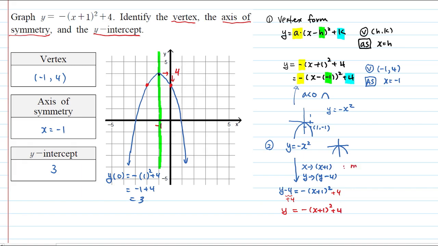This is a move left by 1. This is a move up by 4. Remember, you always think of the opposite. It's a plus 1. You have a strong urge to say, yeah, adding 1, but no, it's subtracting 1. So it's a move left. Well, to give you an idea, to get 0, your x needs to be negative 1. That's what's happening. So x is actually getting a negative value. So that's why it's moving left by 1.